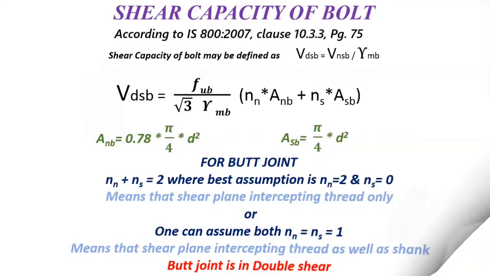and butt joint is in the double shear. Now going ahead, same equation VDSB must be reduced if required then by long joint, by long slotted hole as well as the packing plate. Let us take one example.